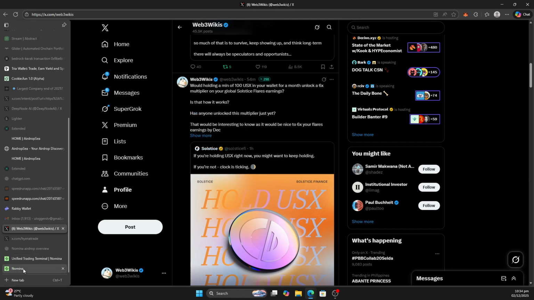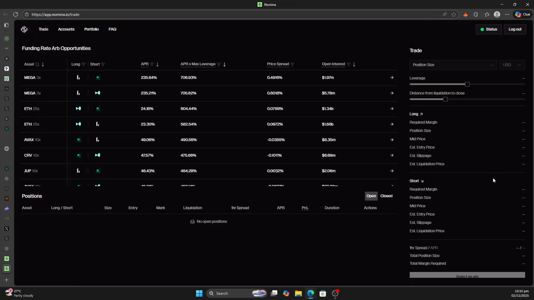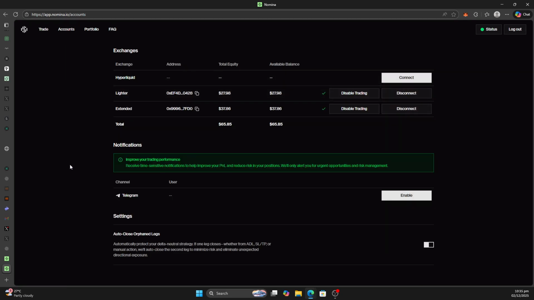Okay. So now, once you have those accounts set up, you can then connect your accounts to Nomina. It's a one-time setup. You connect it at the outset or even during your onboarding. Now, this is in private beta, so it lags a bit at times, or maybe it's my internet. So you set it up here and enable trading, and that's the setup process.